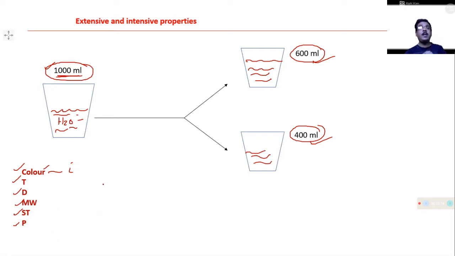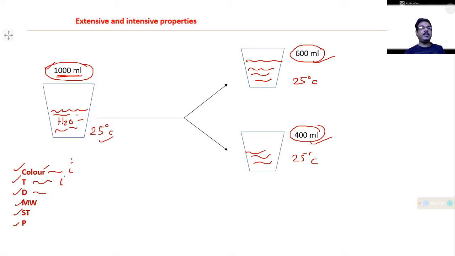Is there any change in temperature? If you consider that this beaker has water at 25 degrees Celsius, then this beaker also has 25 degrees Celsius, and this one also has 25 degrees Celsius. There should be no change in the temperature. So temperature will also be considered an intensive property.